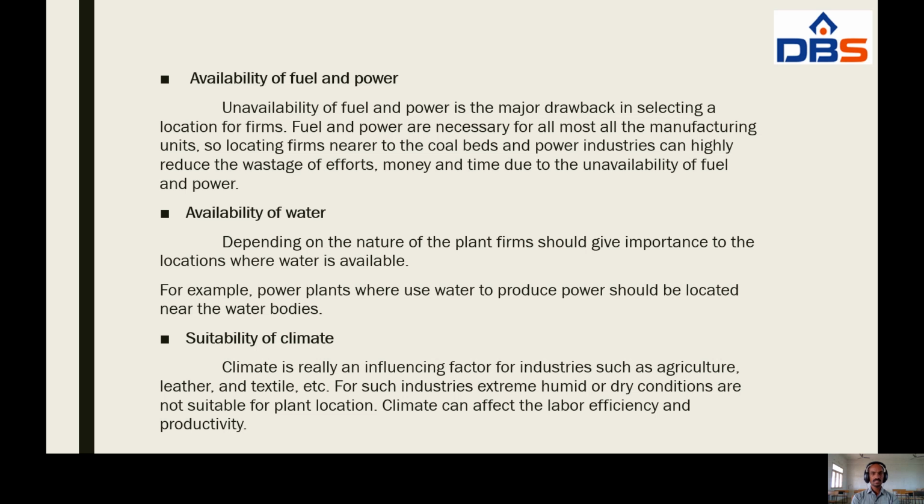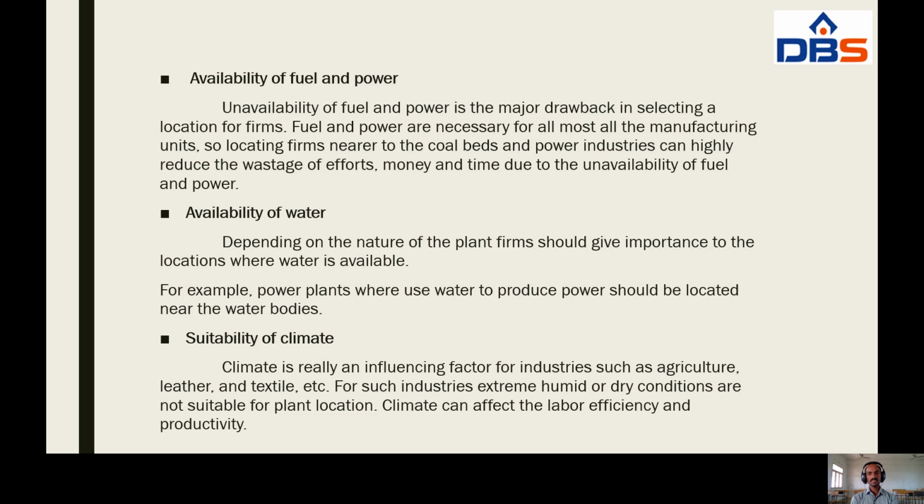And next one, suitability of climate. Climate is really an influencing factor for business industries such as agriculture, leather, and textile, etc. For such industries, extreme humid or dry conditions are not suitable for plant location.